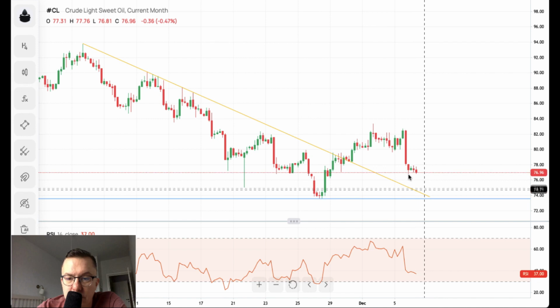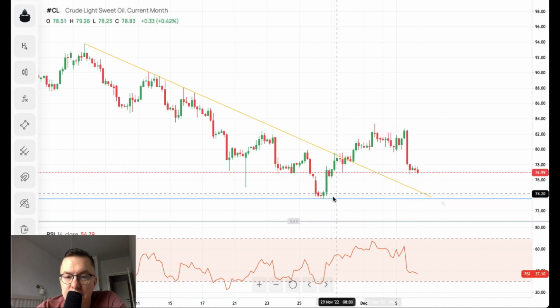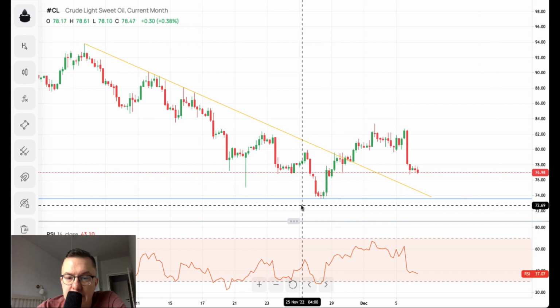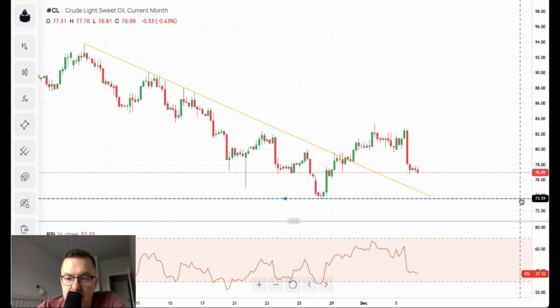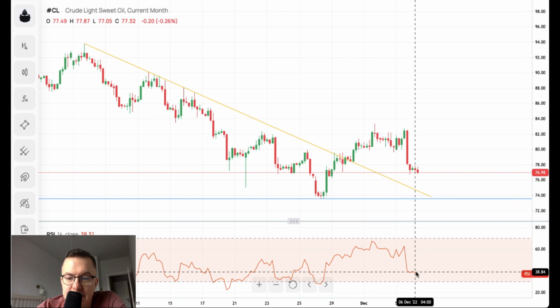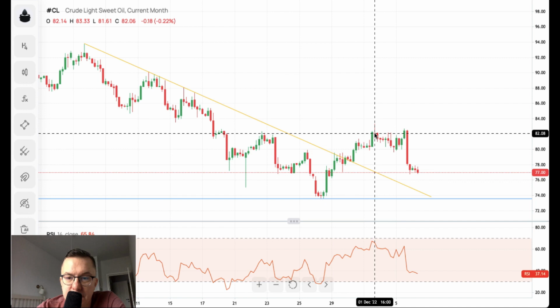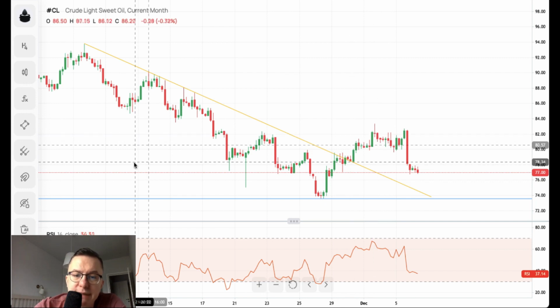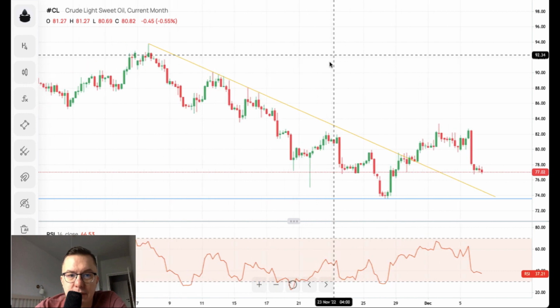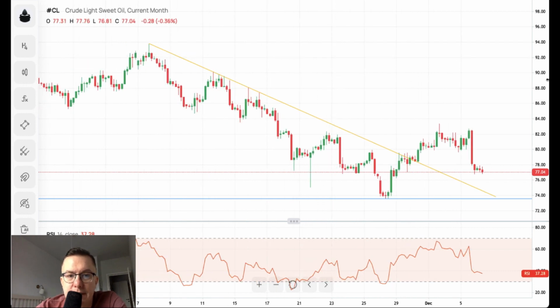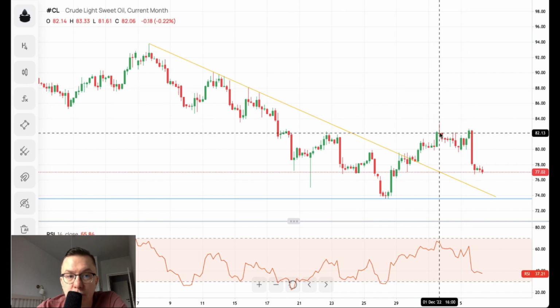76.85. So we are approaching the trend line again after it was violated. We are approaching the swing low at 73.60, and the momentum is negative, so the outlook remains bearish unless the pin bar high, the doji high located at 83.33, is violated. So please notice the fact that the crude oil market is still under the bears' control, and is coming off the levels over $83 per barrel. So the short-term outlook remains bearish.